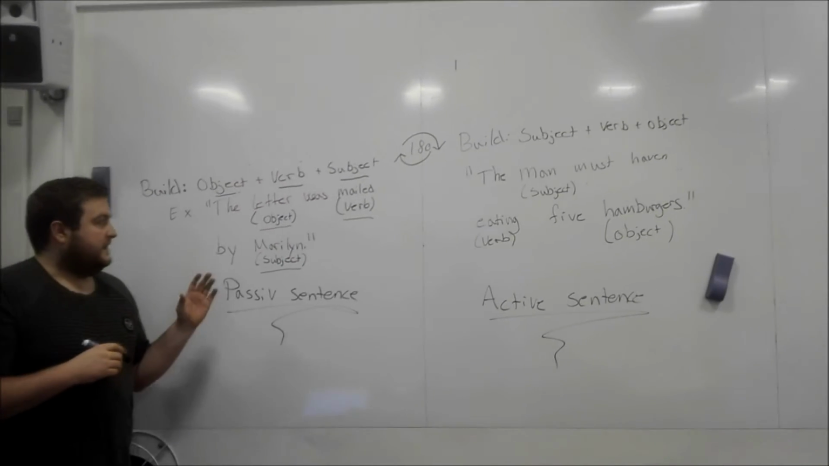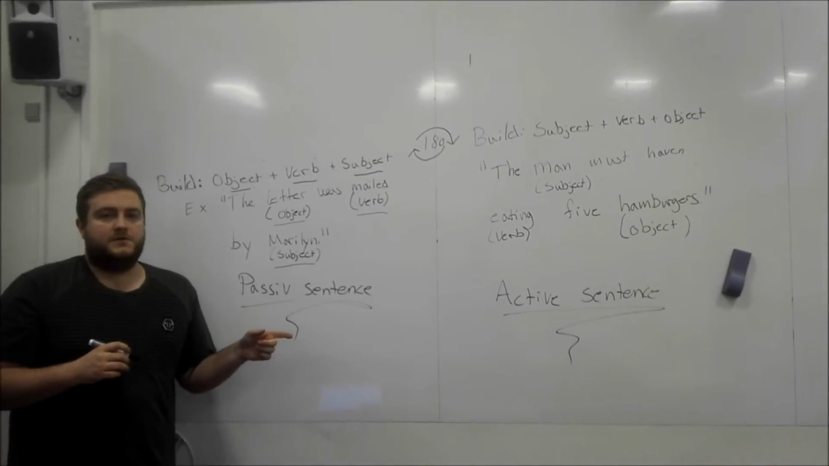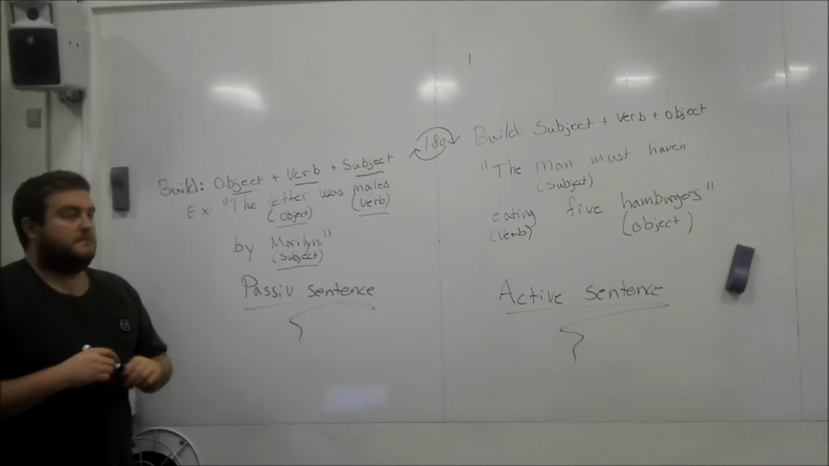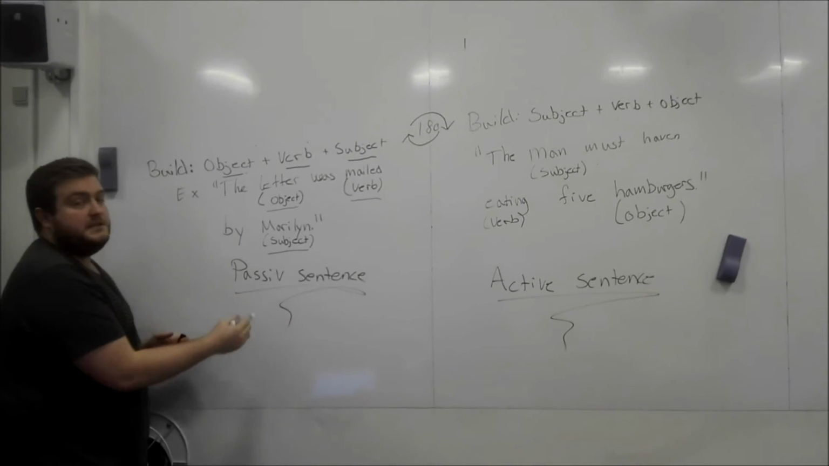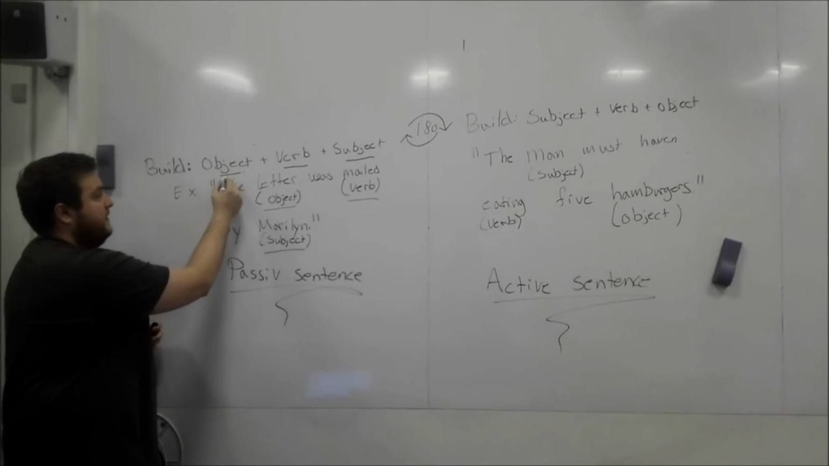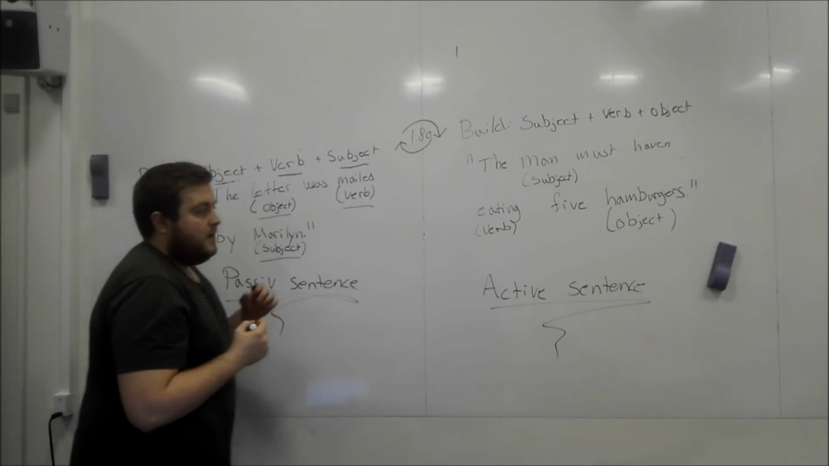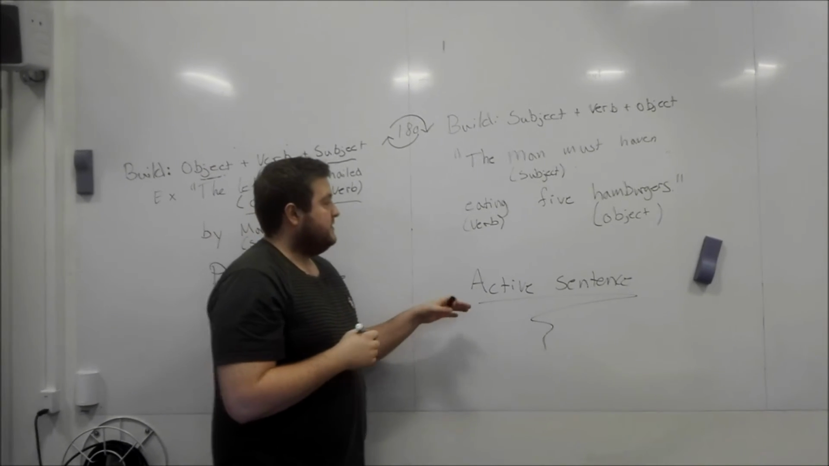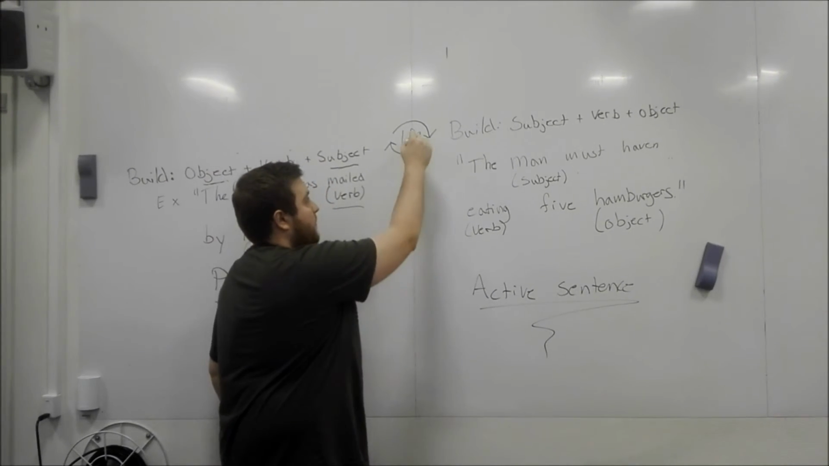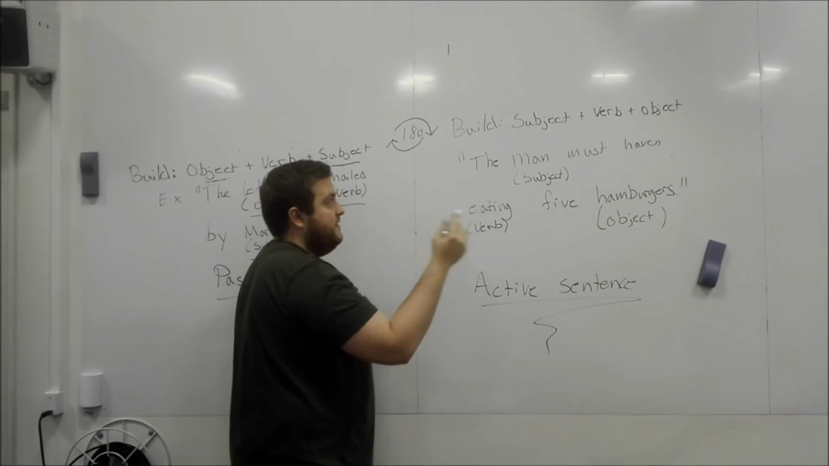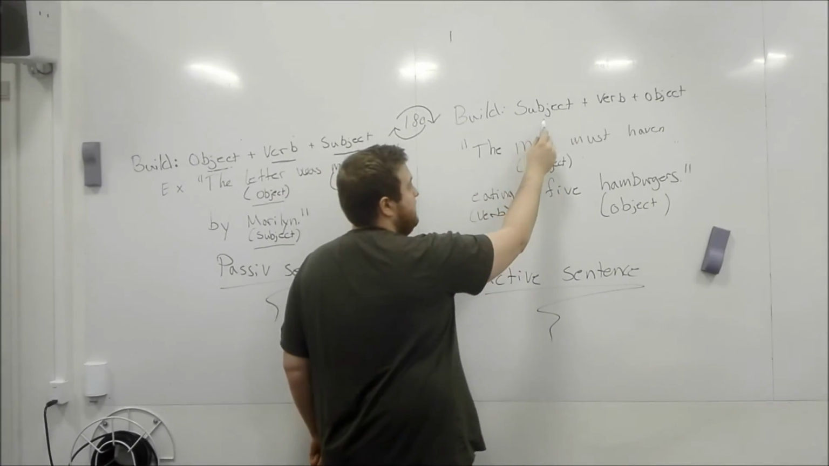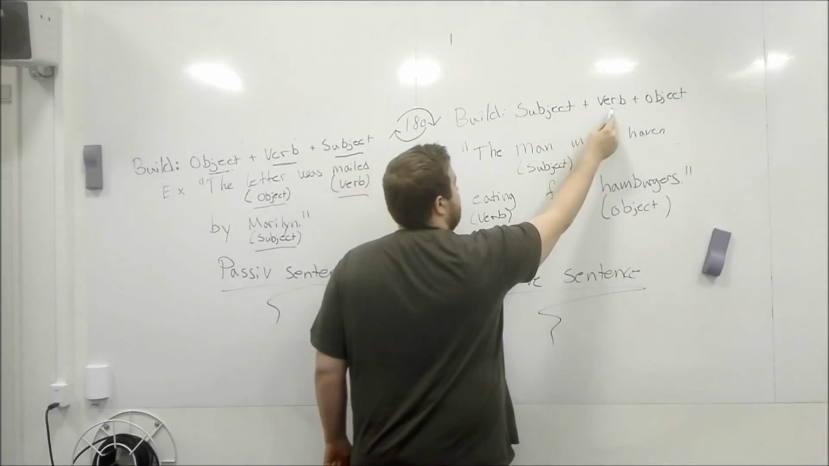When we look at the passive voice and the active voice, you will see a major difference. Here, in the passive voice sentence, you'll see that the build of the sentence is object, verb, and subject. And over in the active voice sentence, it will do a 180, which means we'll turn the build around. So it stands like subject, verb, and object.